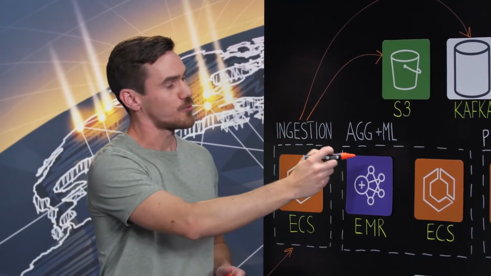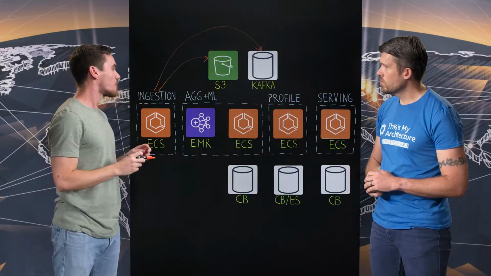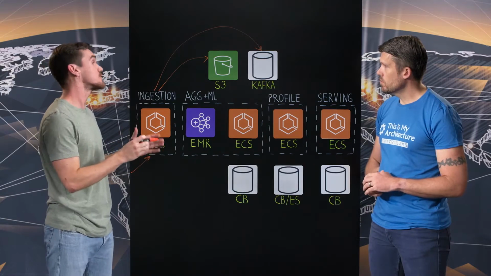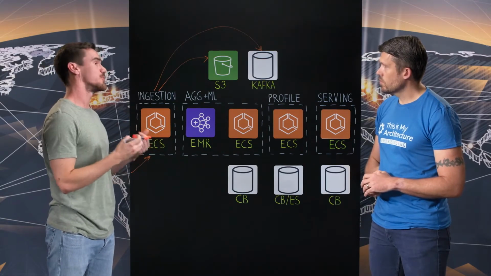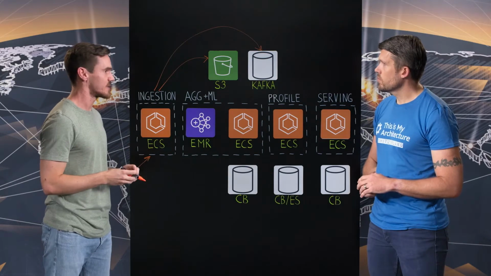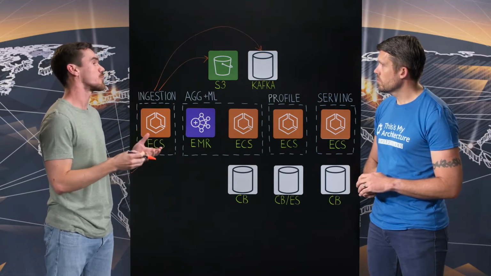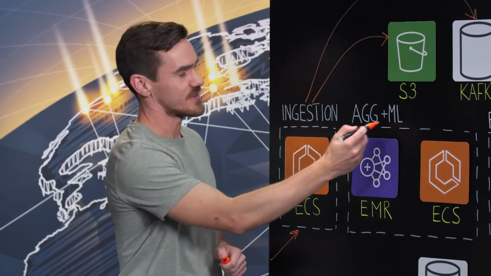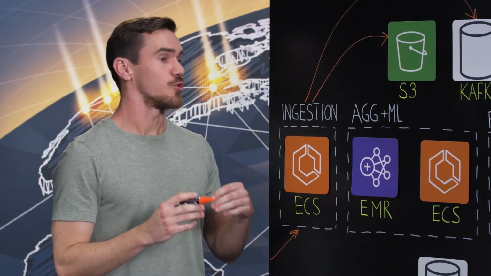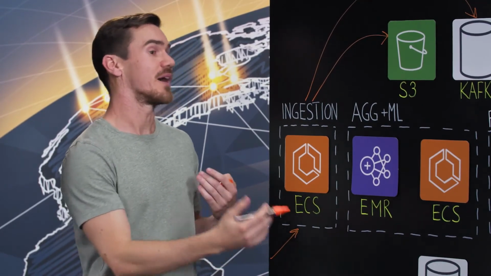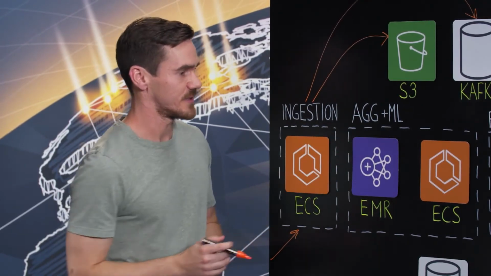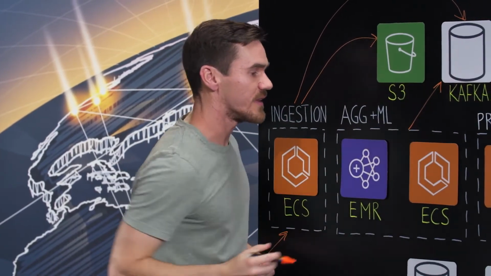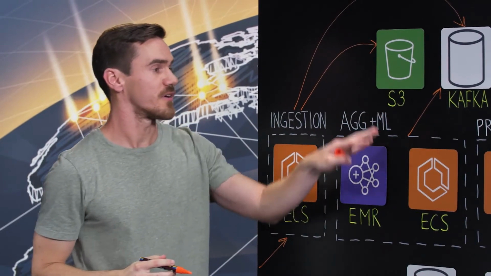Then in the next step, we go to the aggregation and machine learning step. Here we go from event level data, so data that says a user did something at a certain point in time, to attributes for users, so making statements about users. A simple attribute could be the total number of events that this user had in the past. But there are also more complicated attributes, and that's why there's the machine learning here, for example, to predict the gender of the user based on their past behavior. After that, we have the data again in Kafka. So the outputs here are the user attributes.